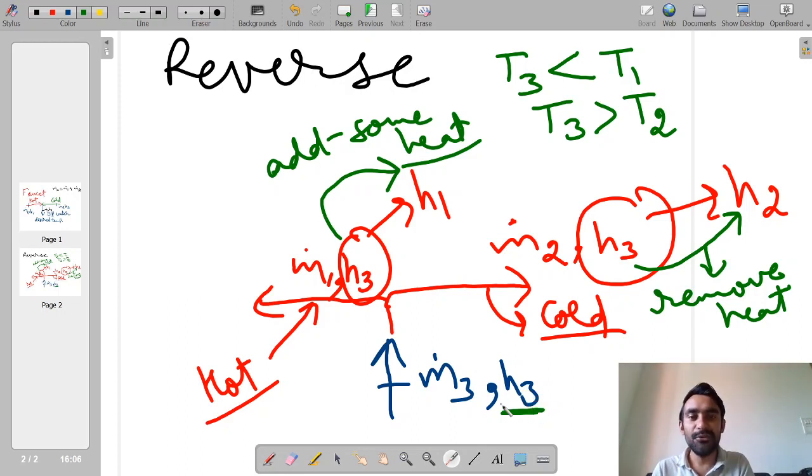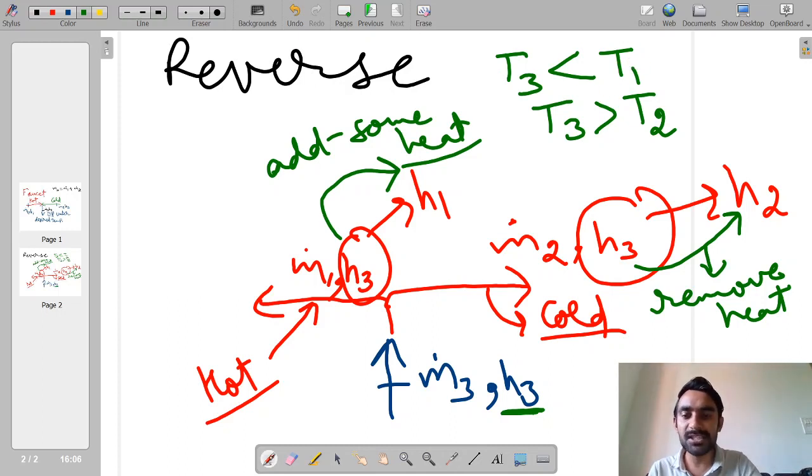So when we are reversing the process, on one side we have to add heat and on one side we have to remove heat. Now if you try to see the conditions of temperature, on the stream number 1 side we have to add the heat. So the temperature of the final point is less in comparison to the temperature of stream number 1 when we are doing the reversal of the process.